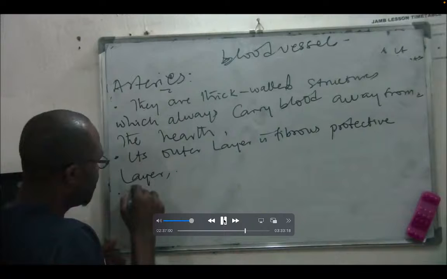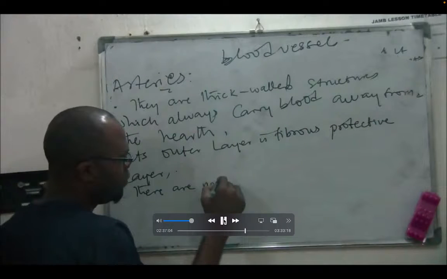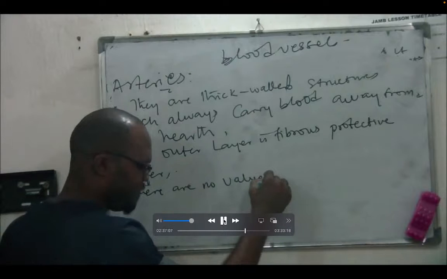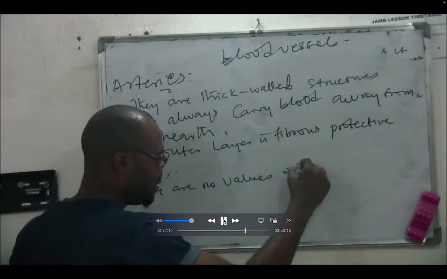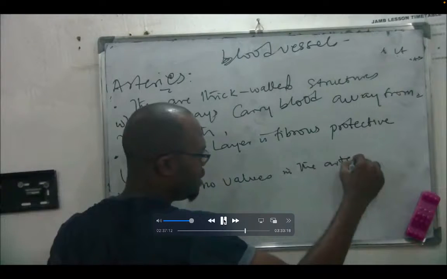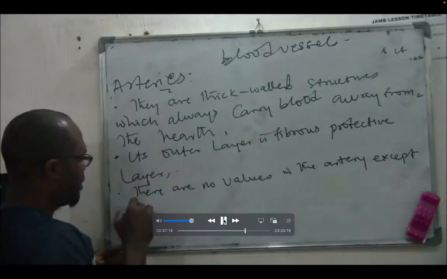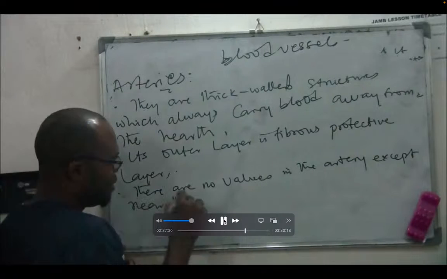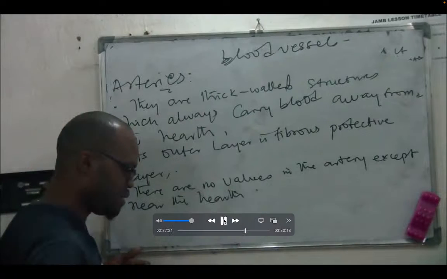And you should also know that there are no valves in the artery except near the heart. There are no valves in the artery except near the heart.